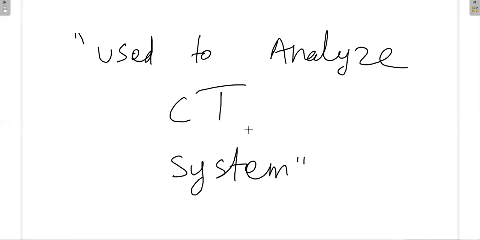Again, we can also write the Laplace transform for signals. For a system, a signal could be an input and the output could be some other signal. So the Laplace transform is generally used to analyze continuous time systems. Continuous time system analysis is the application of the Laplace transform.